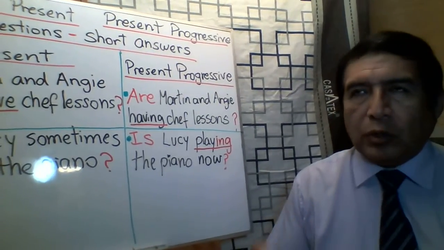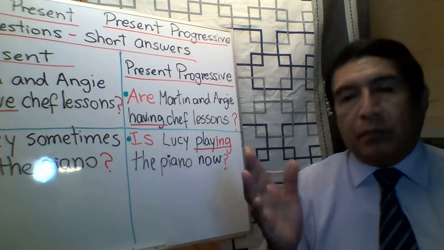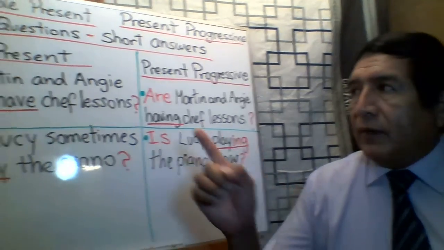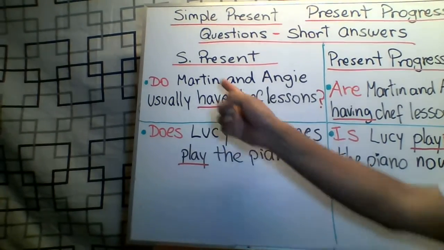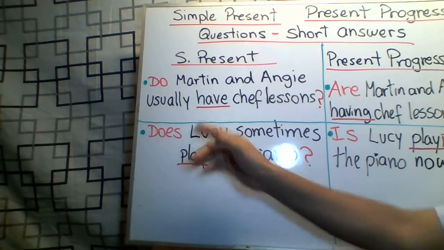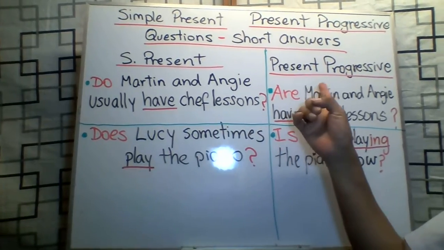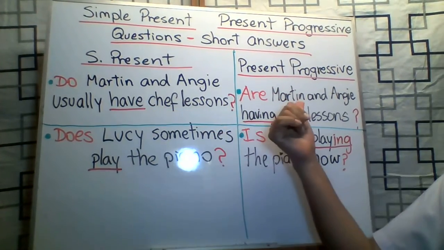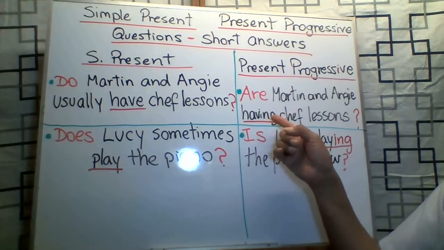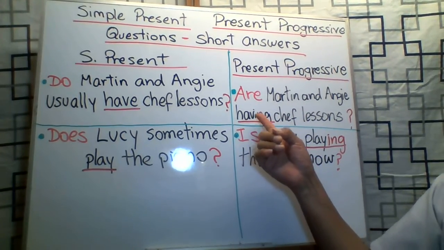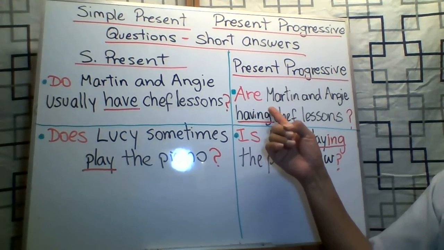What's the difference between simple present and present progressive? In the first one, the activity is a habit or a routine. The difference between this one and the other one is that the action is in progress, because of the -ing form.